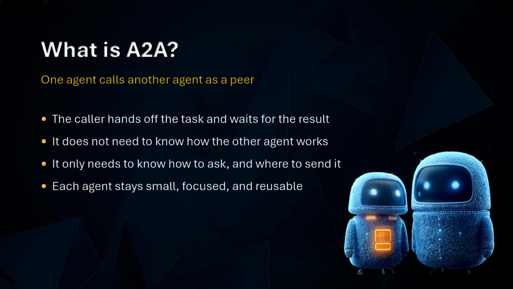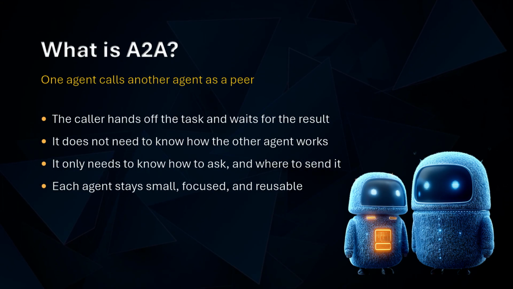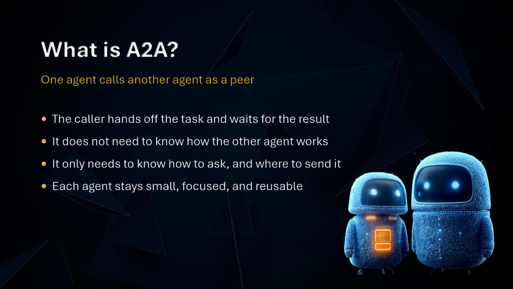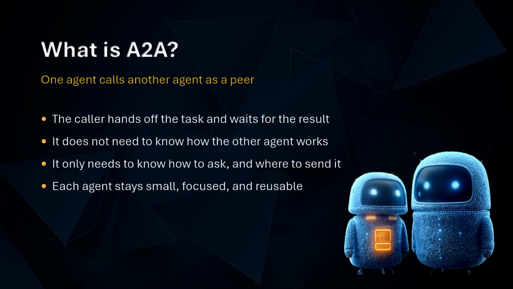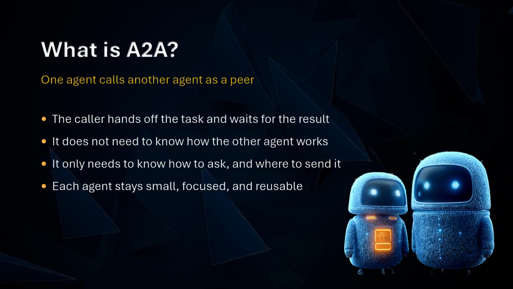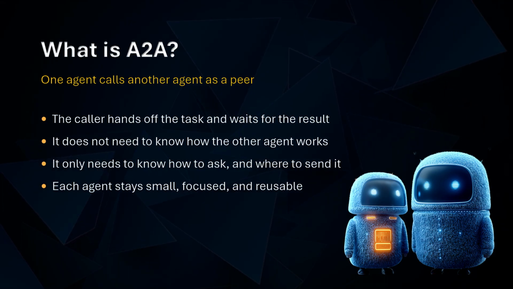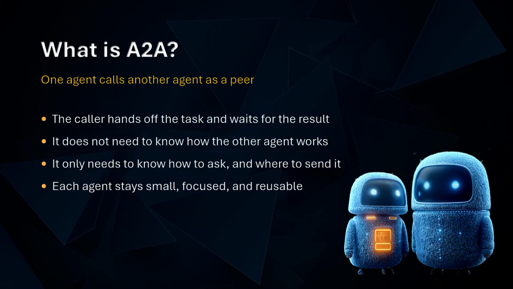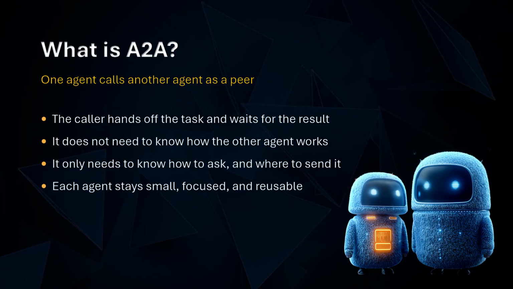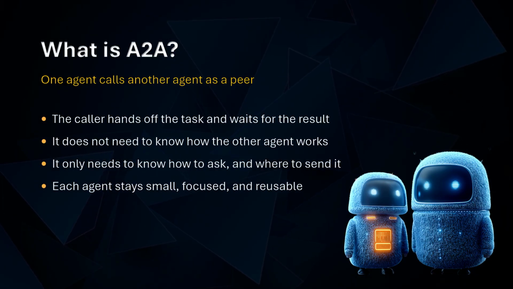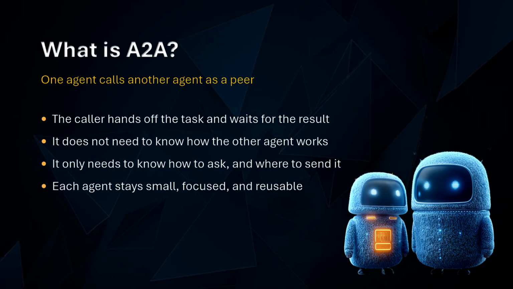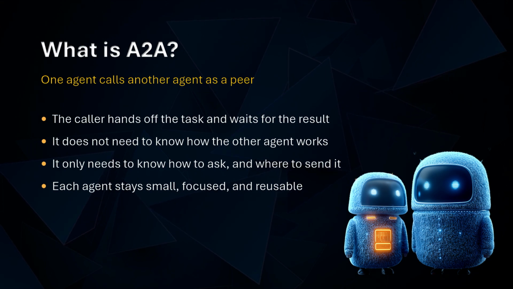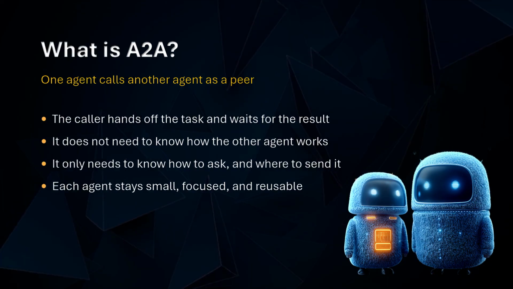So what is A2A? It is a way for one agent to call another agent as an equal. The first agent does not need to know how the second one works inside. It only needs to know how to ask, and where to send the question. That keeps each agent small and focused. One agent is good at talking to the user. Another agent is good at one narrow task. Instead of cramming both skills into a single agent, you let them collaborate. The caller stays simple, and the specialist does the deep work.